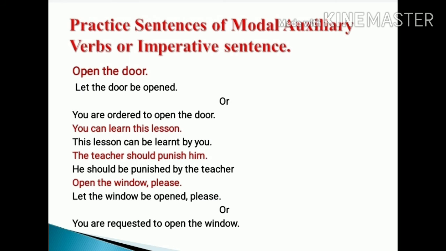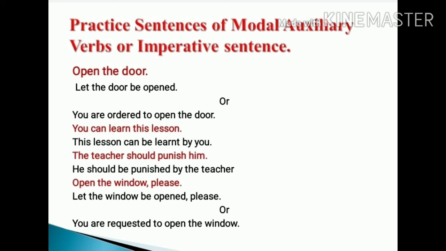So take the first sentence: open the door. First of all, we have to recognize which type of sentence this is. This is an imperative sentence. According to the first type, we can change it into passive voice: let the door be opened. And according to the second type: you are ordered to open the door.